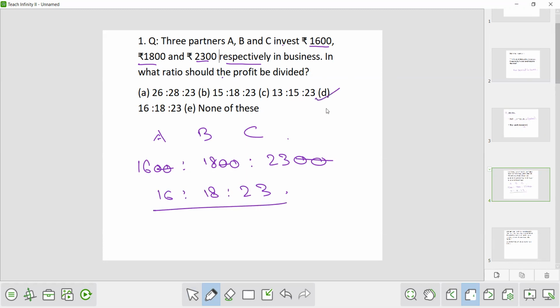Answer is D. In the exam, if you find such questions, by looking at the question you can just tick the answer. If you have learned this single concept, that profits are divided in the ratio of their investment if other conditions are the same, you will directly see 16 is to 18 is to 23, and D will be your answer. So you can answer these types of questions within 2 to 3 seconds. Remember, this single concept will save a lot of time in the examination hall.